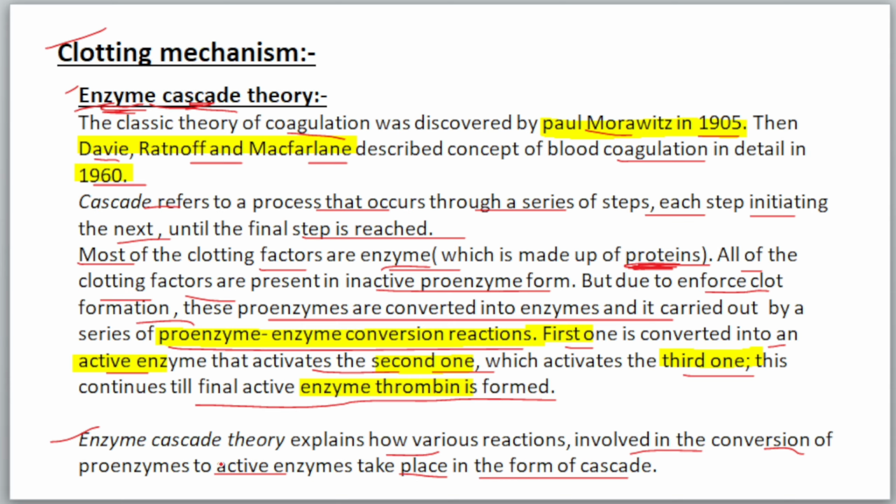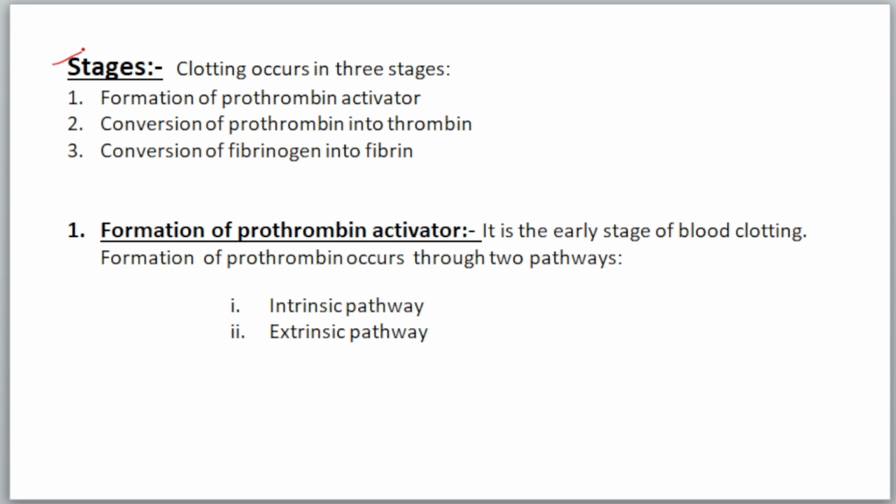So it explains how various reactions occur and form a cascade. So inactive proenzyme to enzyme conversion methods are described in enzyme cascade theory. Then the stages of blood clotting.